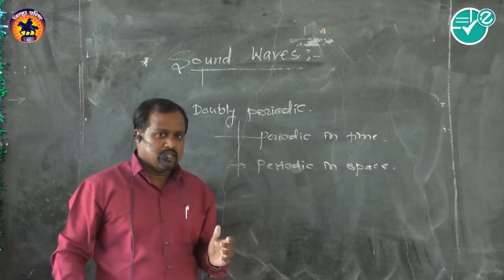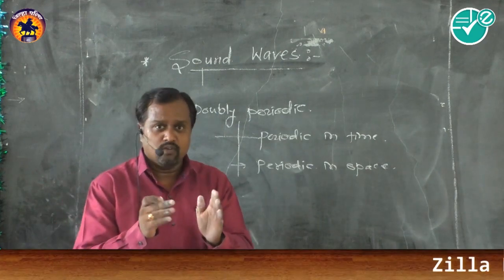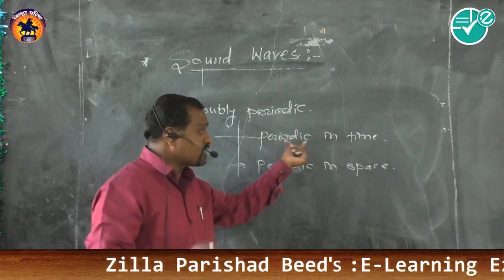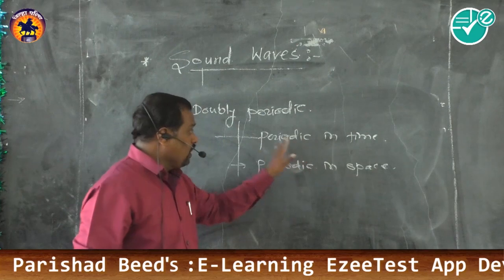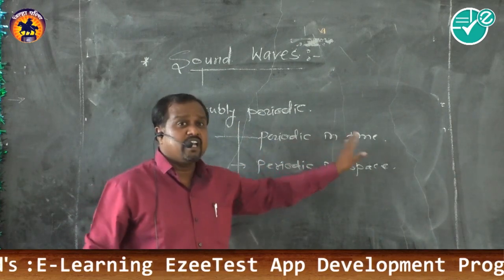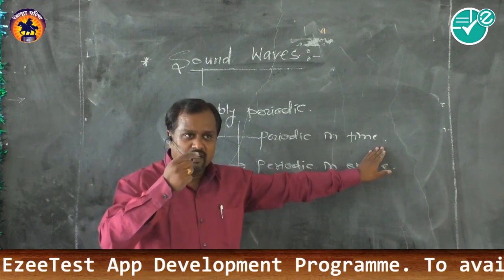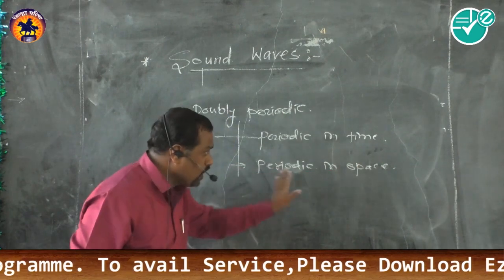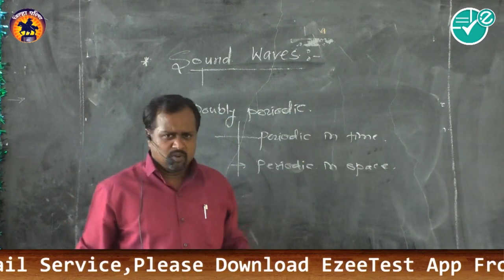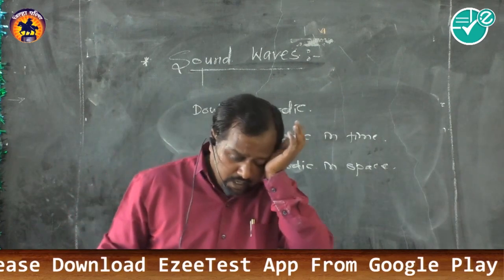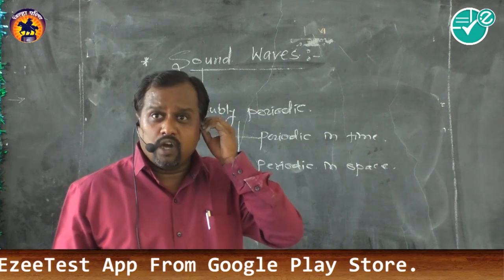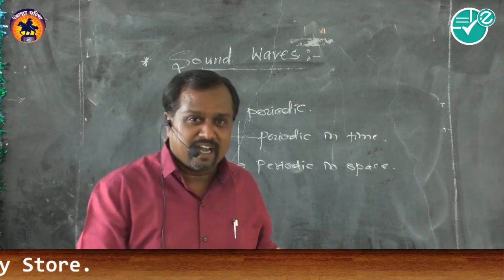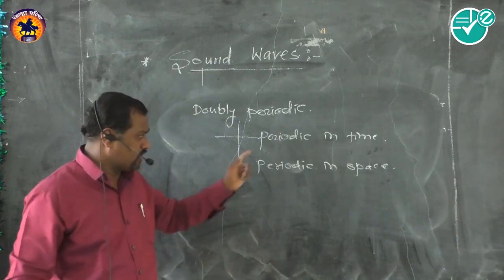See, consider the examples. Periodic in time means the state of motion, the form of the wave, repeats after equal intervals of time. Wave motion is periodic in time because it represents the same form of wave after equal intervals. Another one, periodic in space. For periodic in time we have lots of examples: the period of rotation of Earth, the period of rotation of the tip of the minute hand, hour hand, second hand. These are examples of periodicity. We know that is periodic in time.